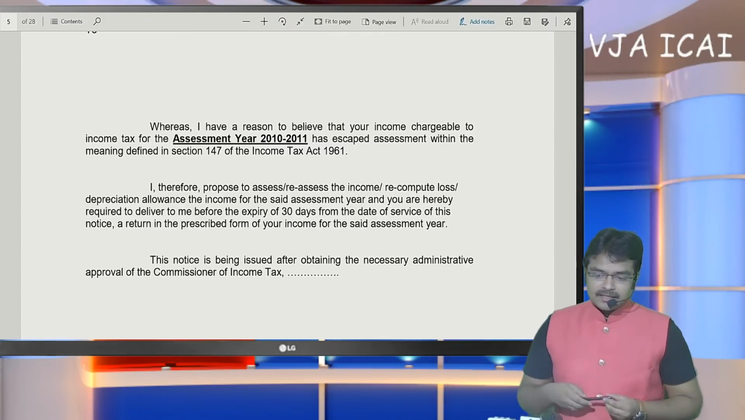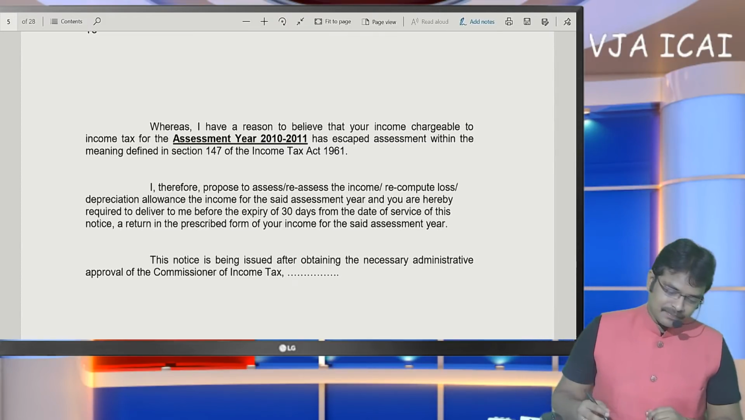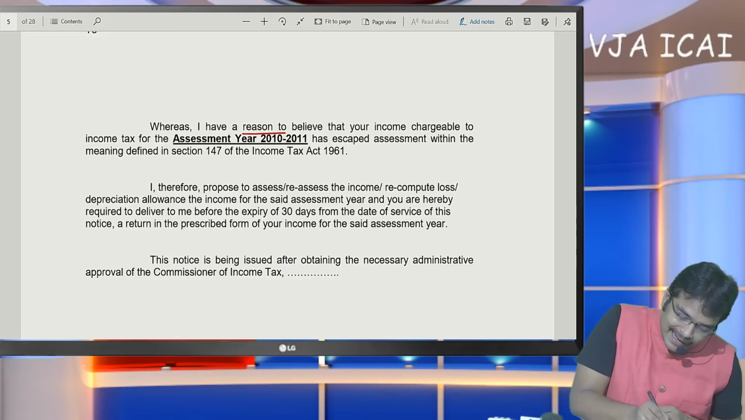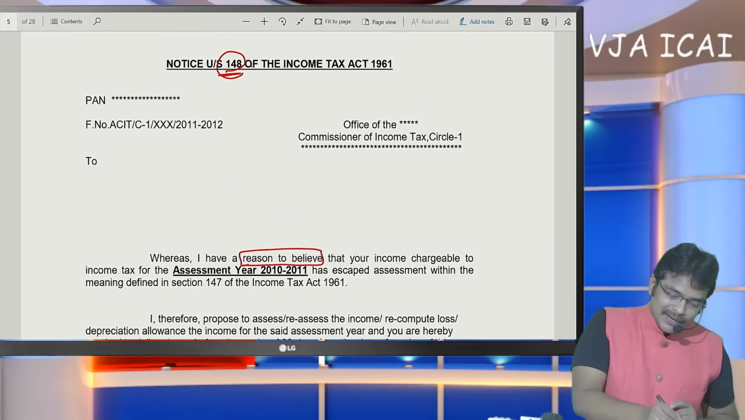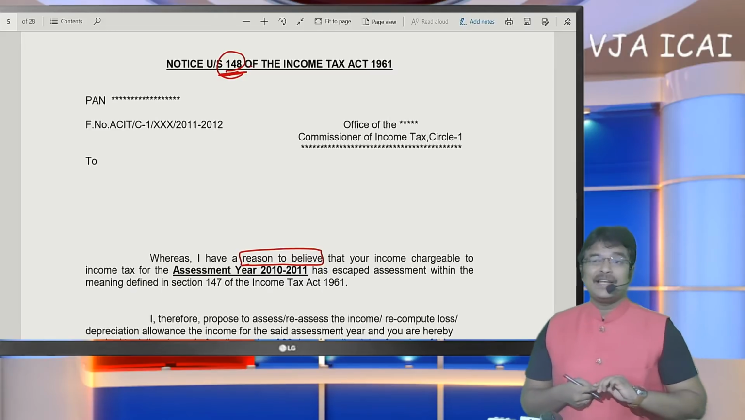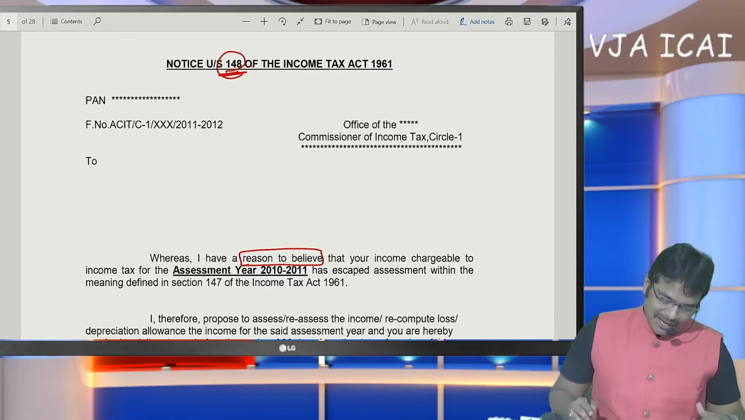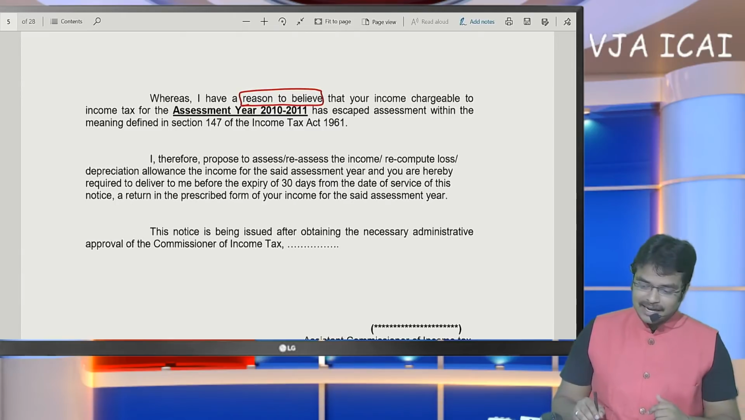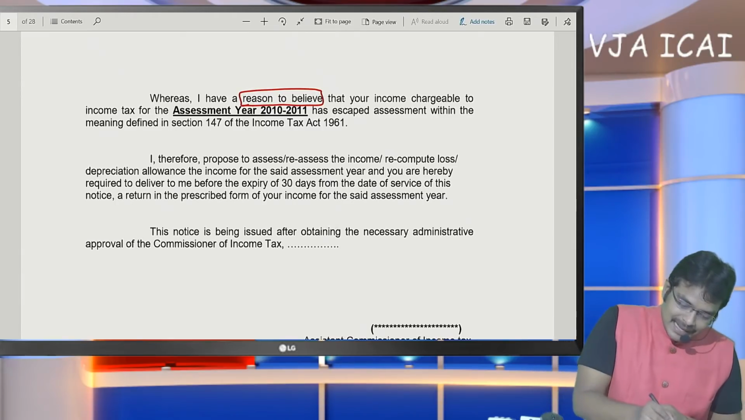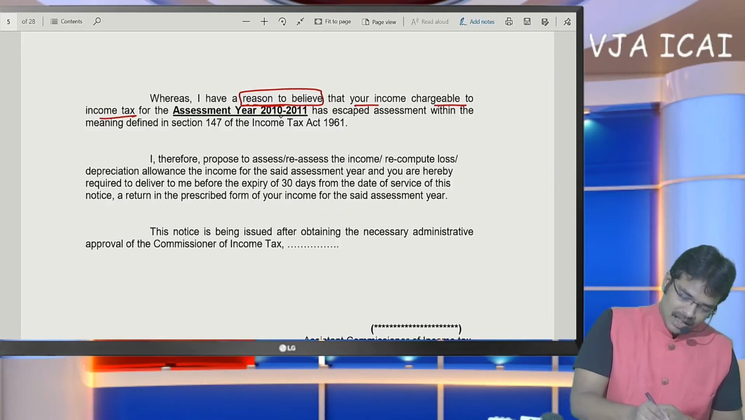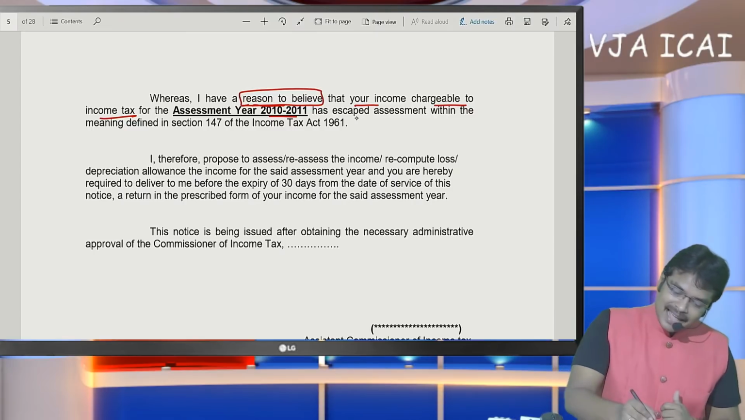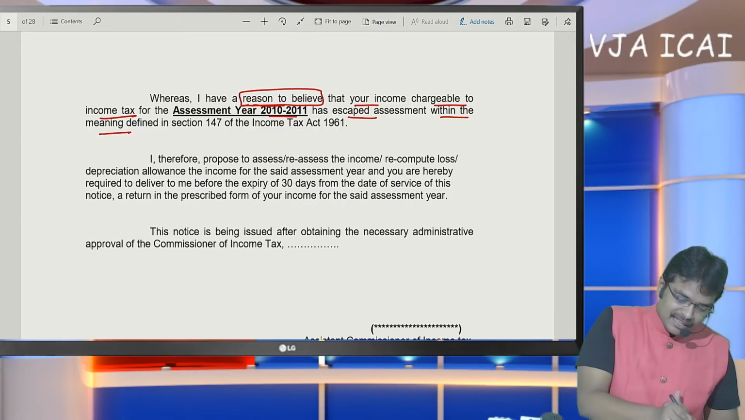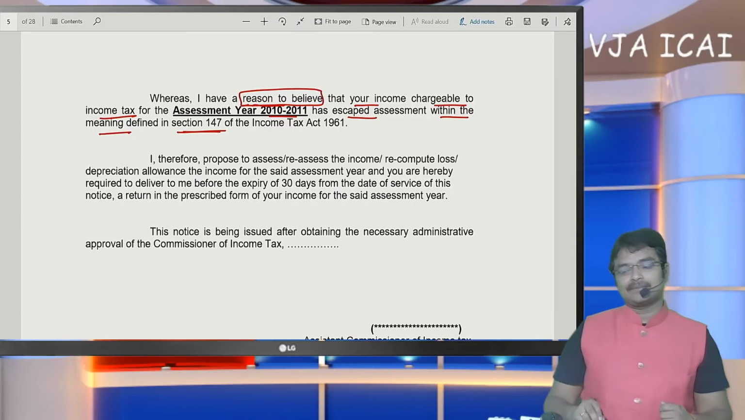Sir, what was presented here is: I have reason to believe. Who is issuing this notice? A notice under section 148 will be issued by our assessing officer. Our assessing officer is going to write in the notice that I have reason to believe that your income chargeable to income tax for assessment year 1011, this is just an example, has escaped assessment within the meaning of section 147.